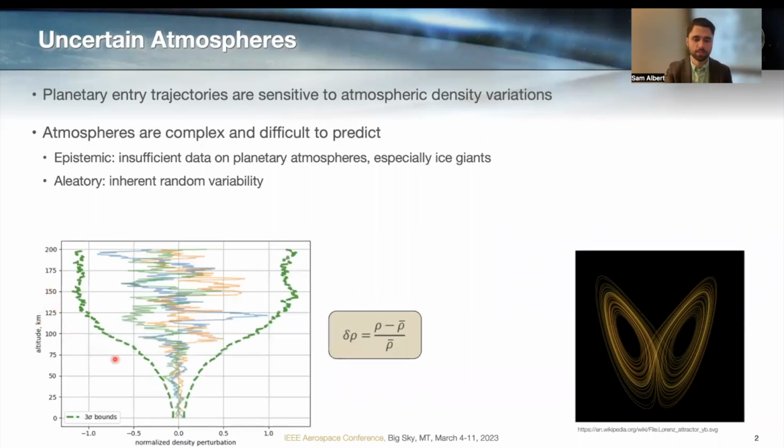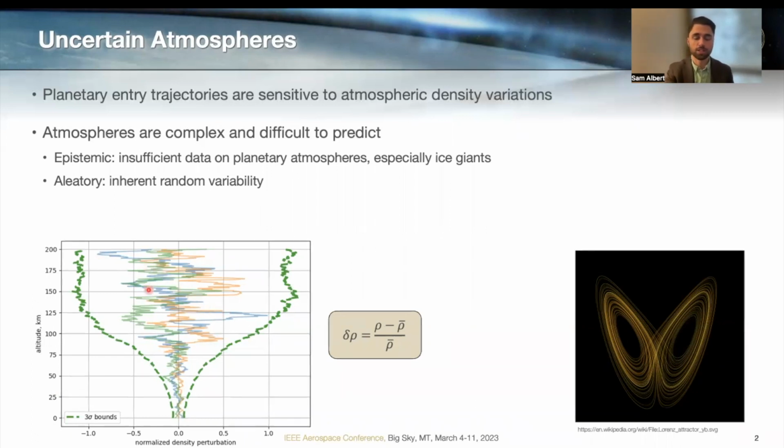So this figure I'll spend some time on because I'll be showing a lot of figures like this in this talk. The y-axis, the vertical axis, is altitude in kilometers, and the x-axis is normalized density perturbation. So this is just density less the mean value of density and divided by the mean value of density, meaning that a value of 0.5 would be a 50% enhancement to the mean.